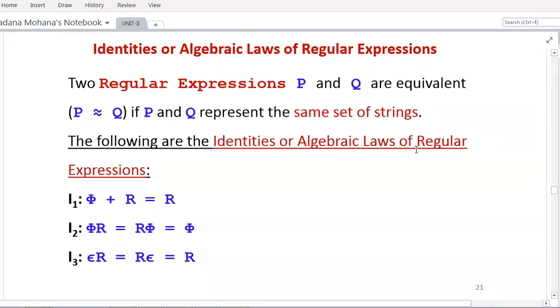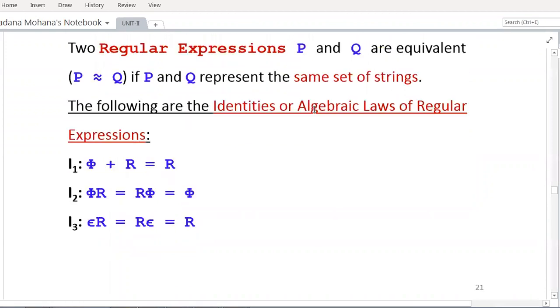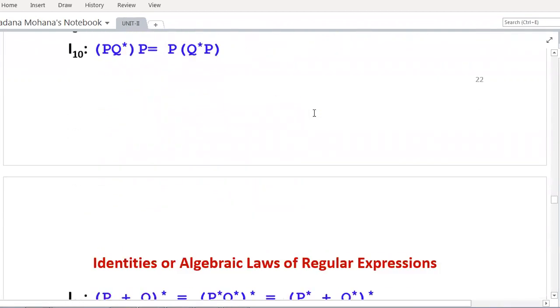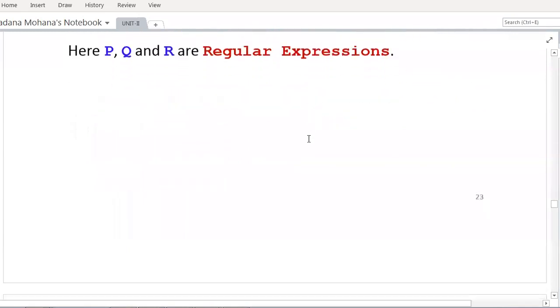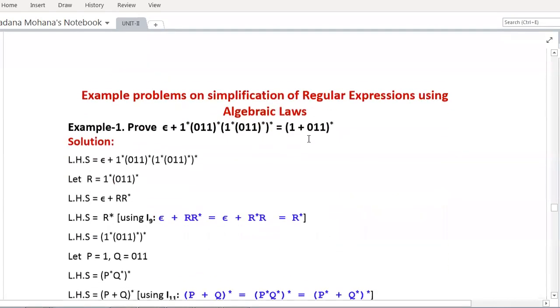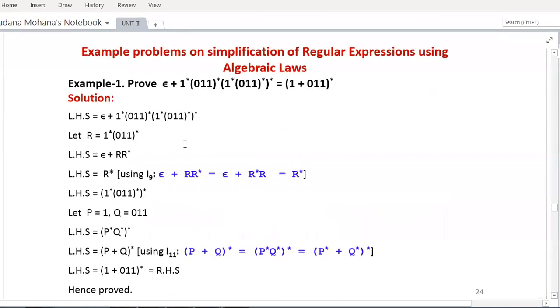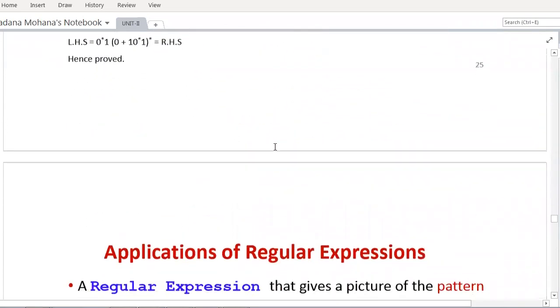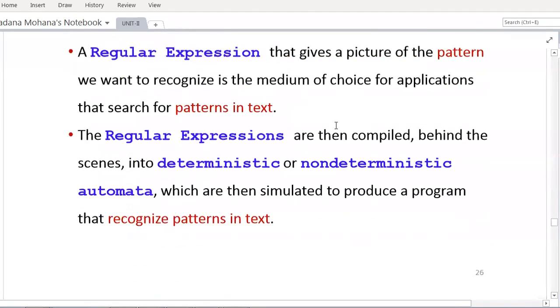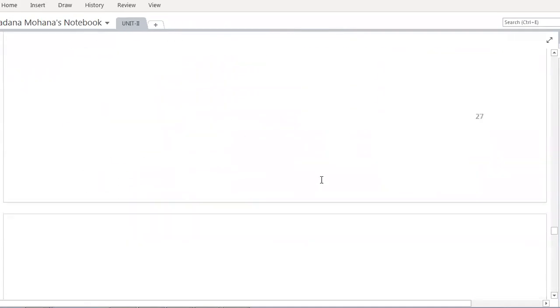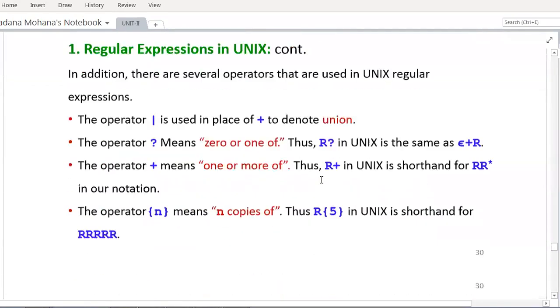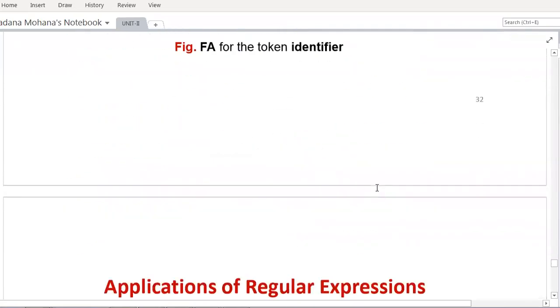Okay, now we'll stop here. Next class we will continue with the remaining topics related to regular expressions. There we will discuss identities or algebraic laws of regular expressions. Using these algebraic laws or identities, we can simplify the given regular expressions, or we can prove the left hand side is equivalent to the right hand side. We'll see some example problems. Then finally we'll discuss some examples of where exactly regular expressions are used. So these topics we will discuss in the next lecture.